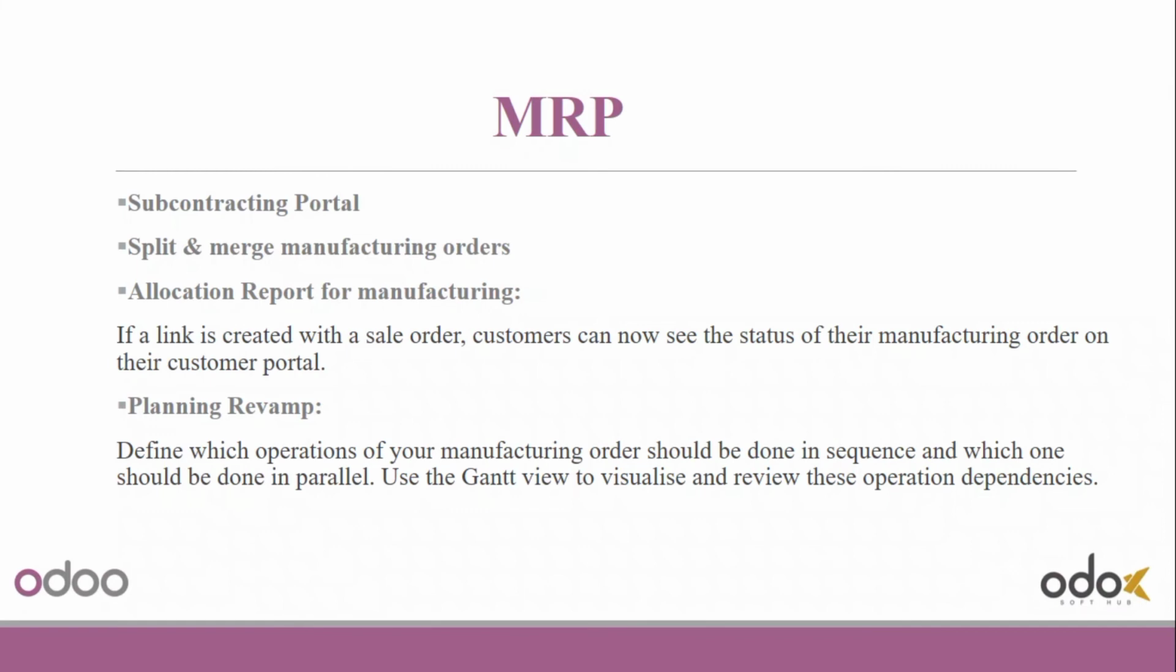There is a planning revamp which define the operations of your manufacturing order that should be done in sequence and which one should be done in parallel. One can use the Gantt view to visualize and review these operation dependencies.